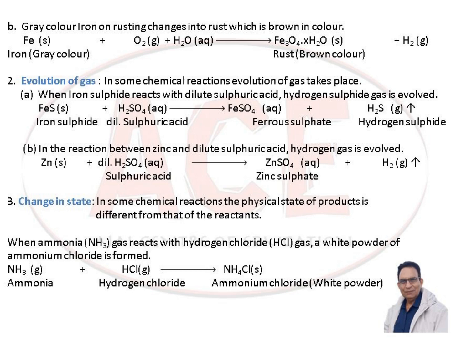Change in state. In some chemical reactions, the physical state of the product is different from that of the reactants. When ammonia gas reacts with hydrogen chloride, HCl, a white powder of ammonium chloride is formed. So NH3, ammonia, reacting with HCl, that also in gaseous form, gives NH4Cl, that is ammonium chloride, and it is a solid white powder. So here the state is changing and the color is changing.